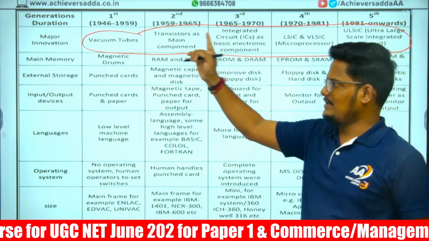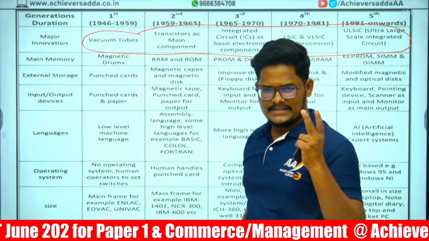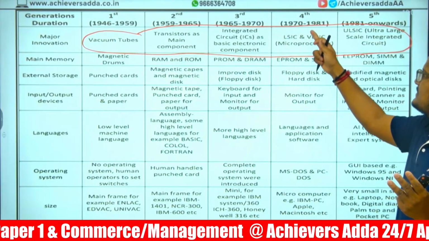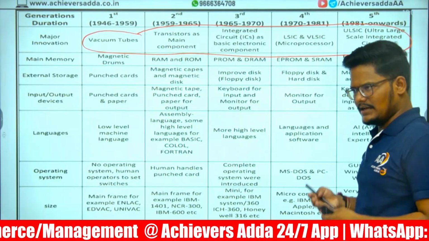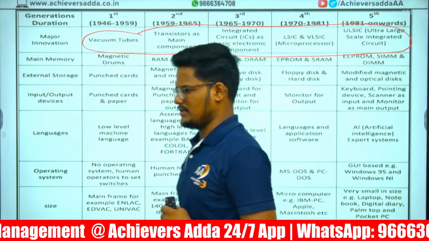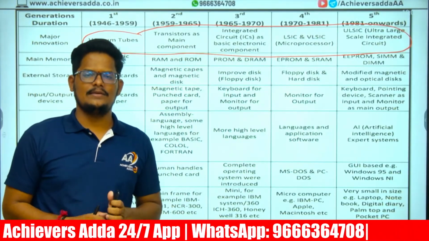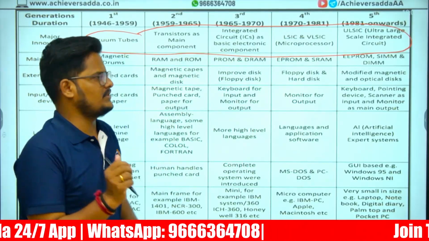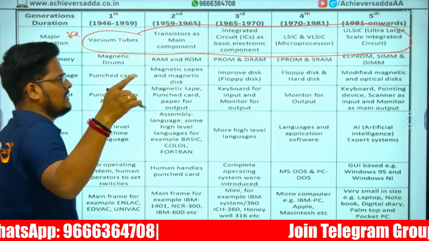If you look at the timeline, 1946 to 59, 59 to 65 second generation, third generation 65 to 70, and 70 to 81 fourth generation, 81 and onwards till now, it is the fifth generation computer. What are the major innovations that have been used in the respective generation? The major innovation is what they are asking in a match the following. Sir, this is a match the following. Keep on typing with me.